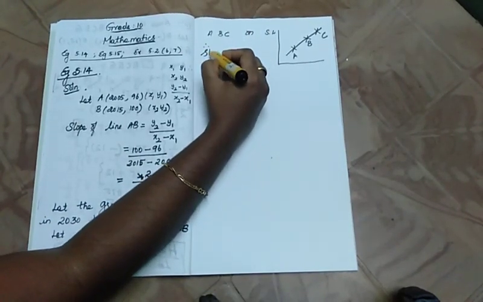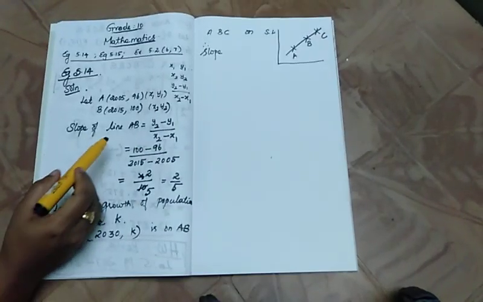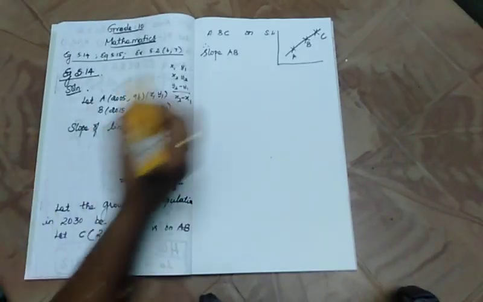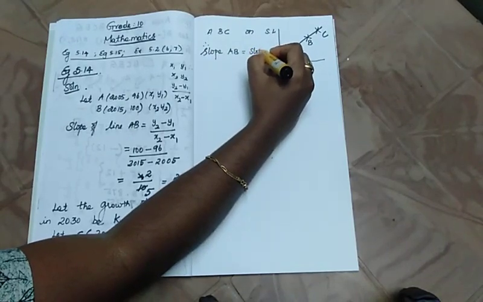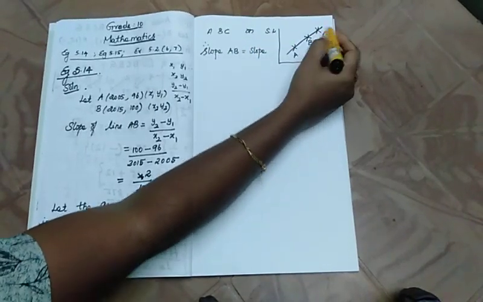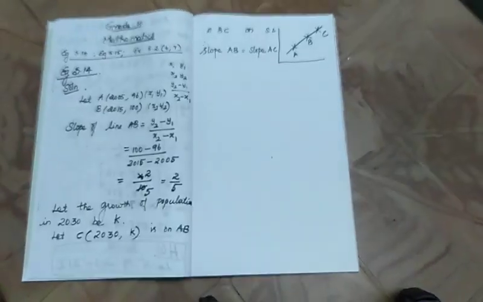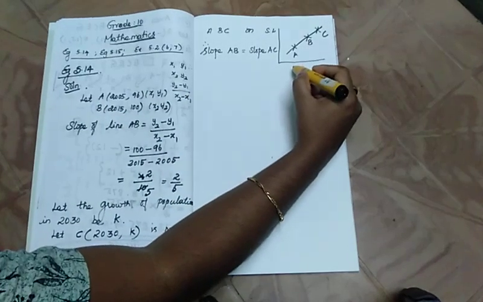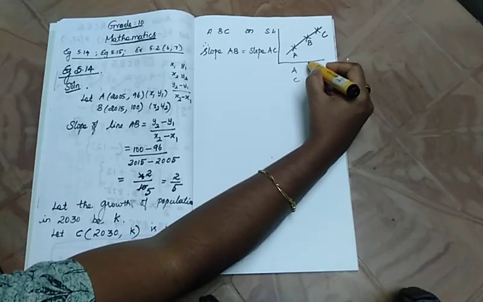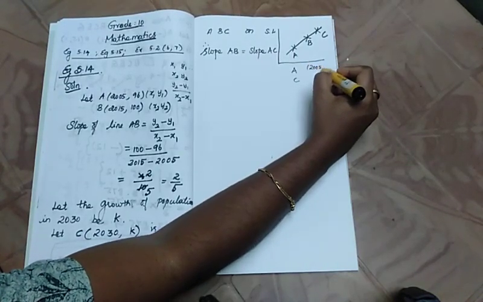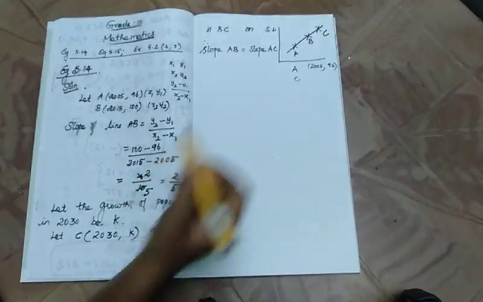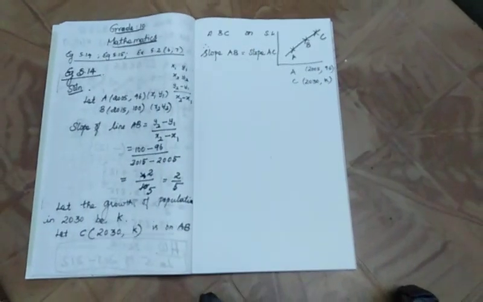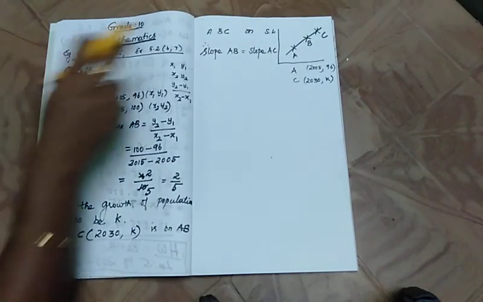Therefore, already we have one slope, slope AB, which is equal to the slope of AC. Considering A and C, the A point is (2005, 96) and the C point is (2030, k).